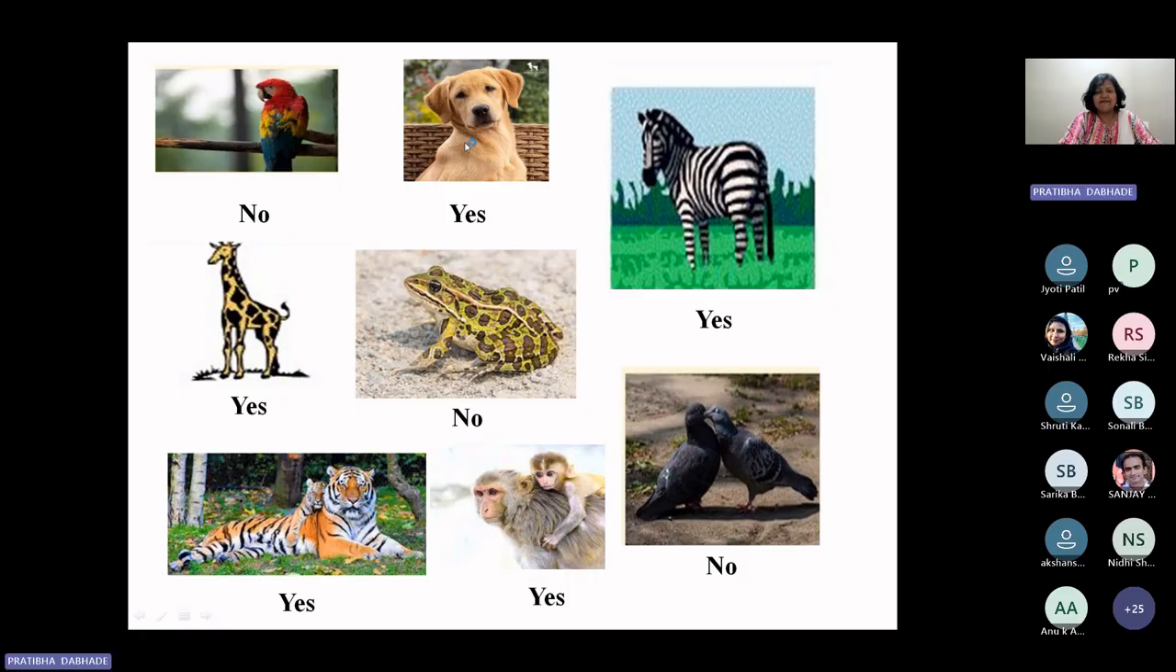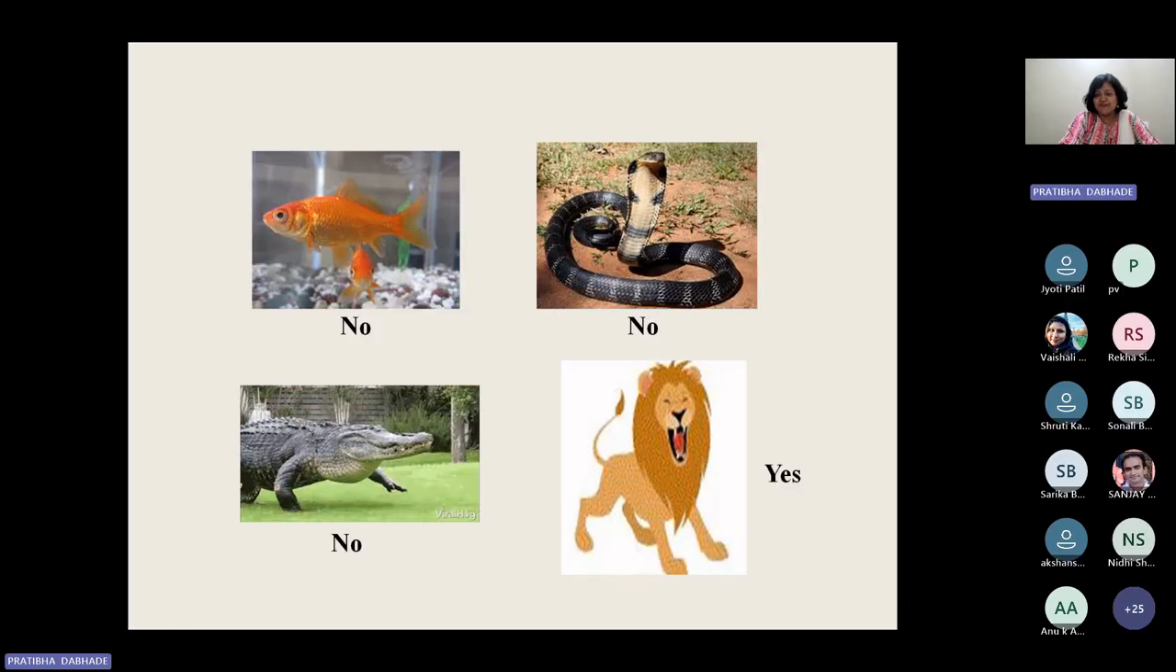Parrot. Dog. Zebra. Frog. Giraffe. Pigeons. Tiger. Monkey. Okay, some more animals, they are eager to meet us. You can see here, oh my God, you can see who is there. Fish, goldfish, snake, lion, crocodile.